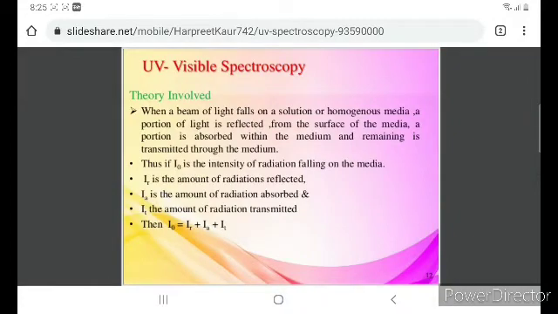Okay, let us continue with the UV visible spectroscopy. We will see the Beer-Lambert's law. Before that, we will see that when the beam of light falls in the solution or the homogeneous media, a portion of the light is reflected, some portion is absorbed within the medium, and then the remaining is transmitted.